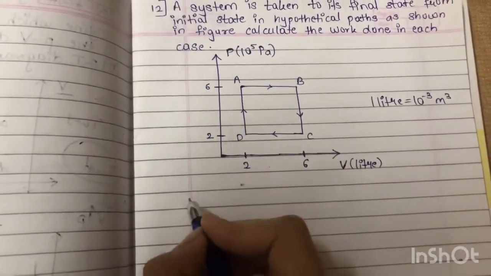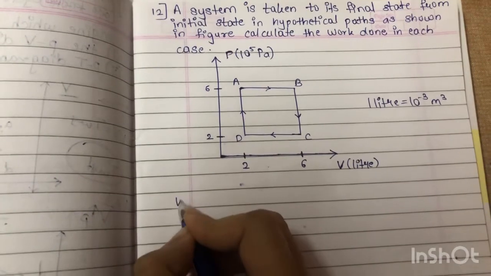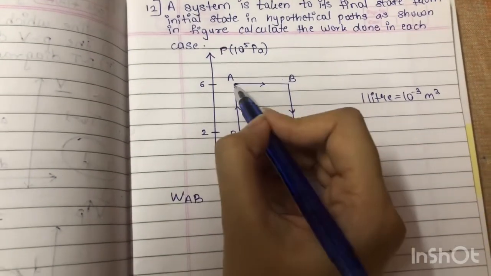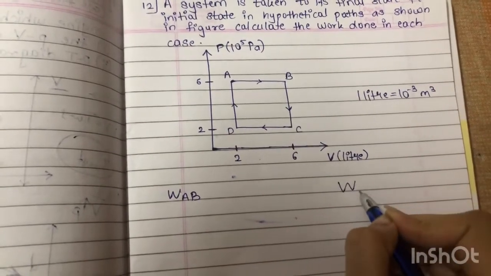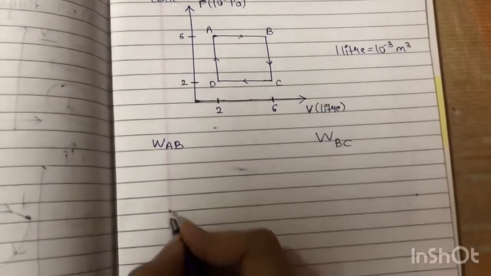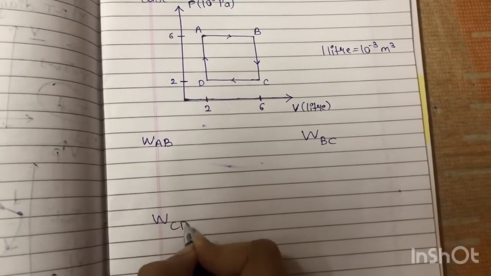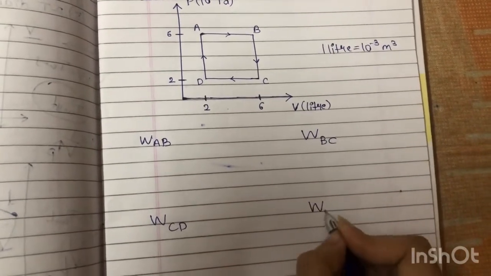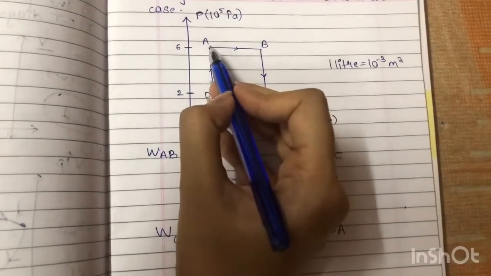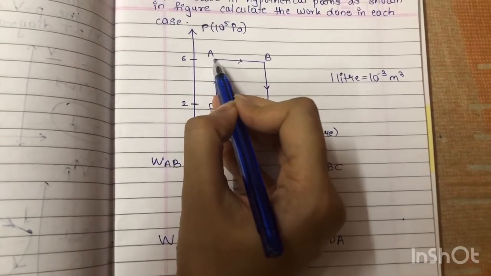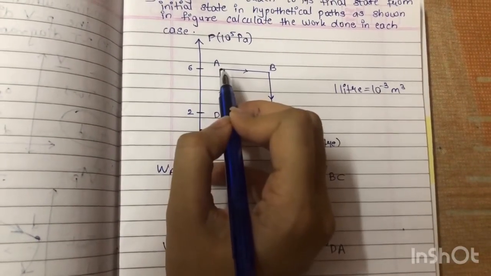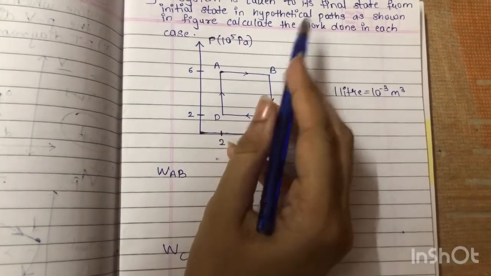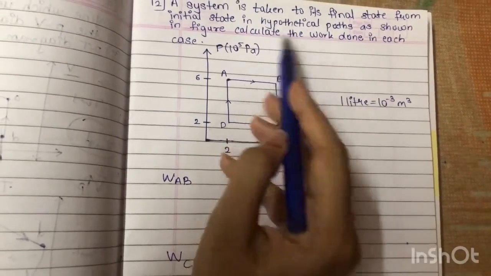So here we will calculate the work done while going from A to B, then the work done while going from B to C, then the work done while going from C to D, then the work done while going from D to A, because the initial position is A and the final position is also A, and the path from initial state to final state is shown in a hypothetical way.